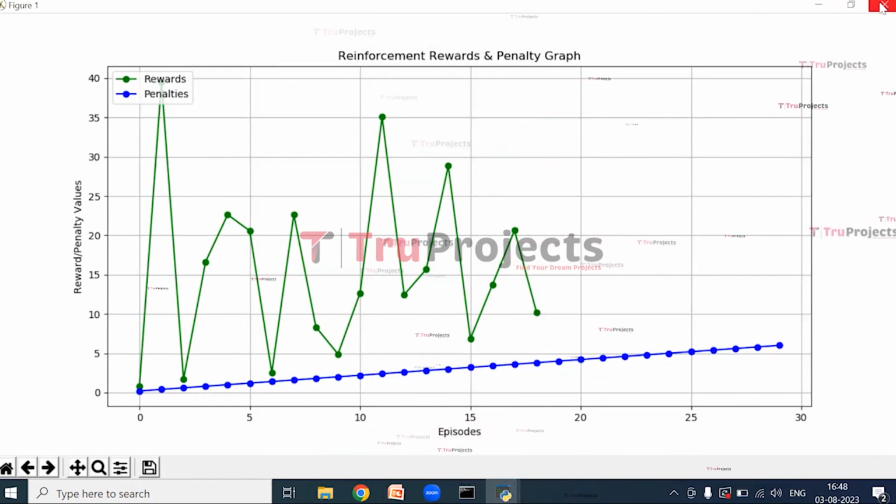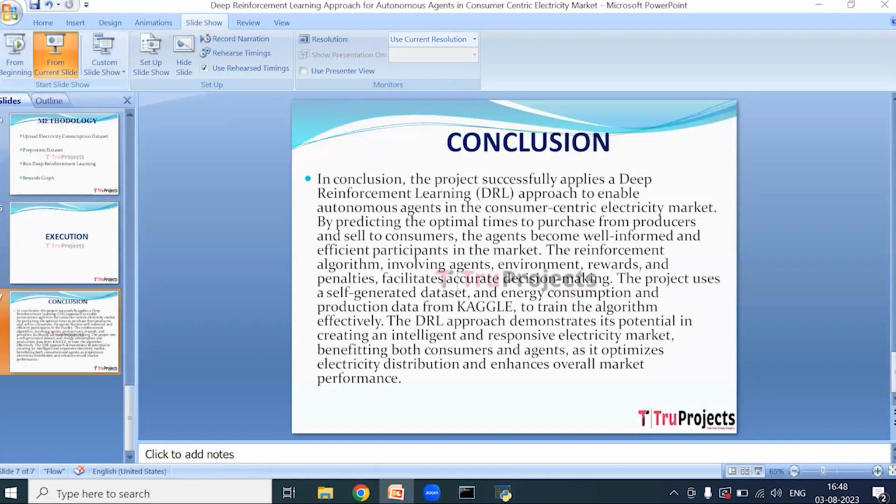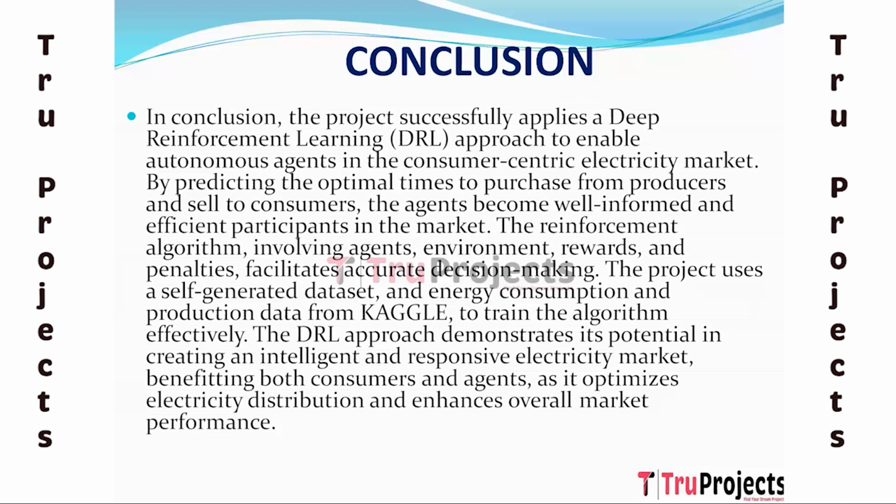Close the graph. And the final conclusion of the project is the project employs a deep reinforcement learning (DRL) approach to enable autonomous agents in the consumer-centric electricity market. By forecasting the best moves to buy from producers and sell to consumers, the agent becomes a well-informed and efficient market player. The reinforcement algorithm, which involves the agent, the environment, rewards and punishments, aids in making accurate decisions.